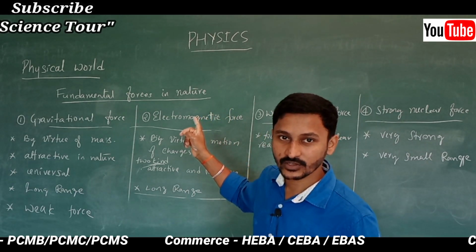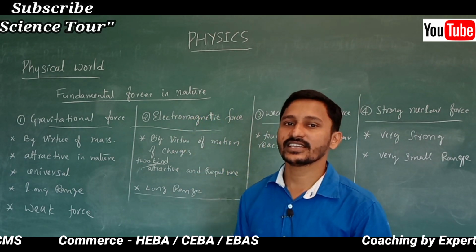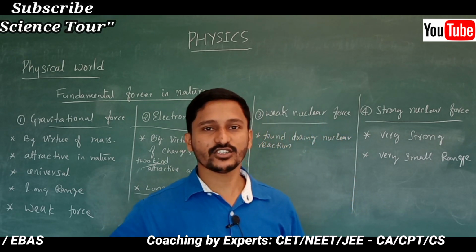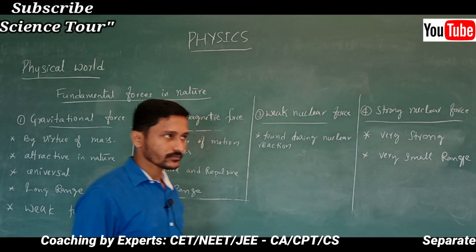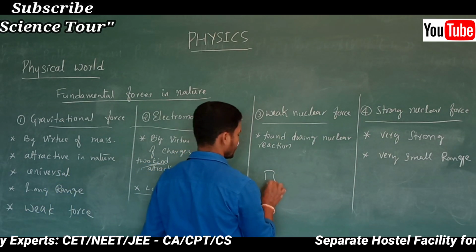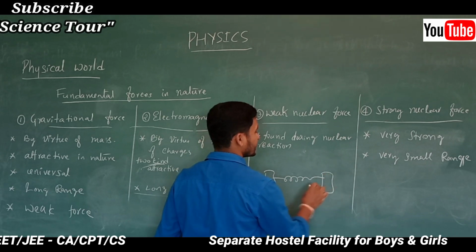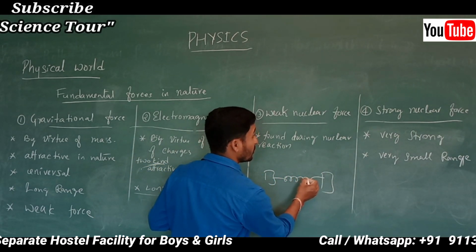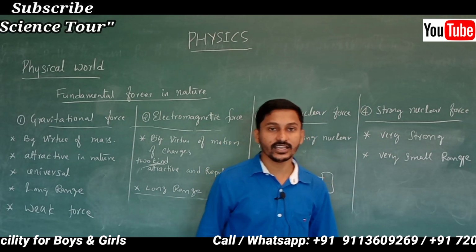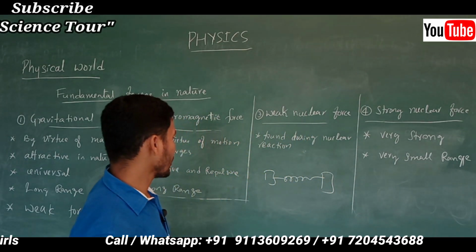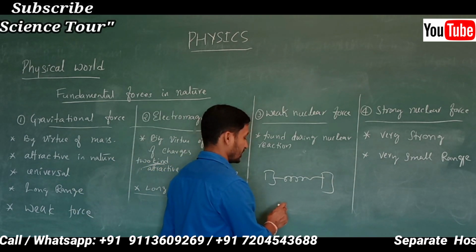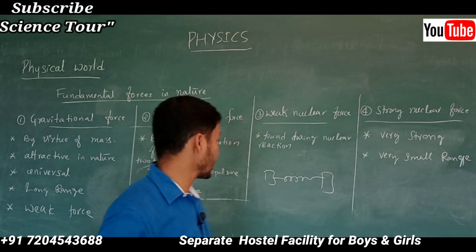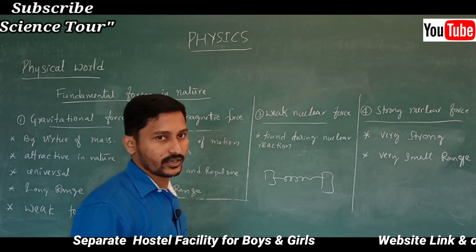All other forces I can say are a combination of these forces. Spring force is a combination of electromagnetic force, because of the charge, because of the molecular arrangement. Then surface tension, then viscous force, because of the molecular arrangement we can explain using electromagnetic force.